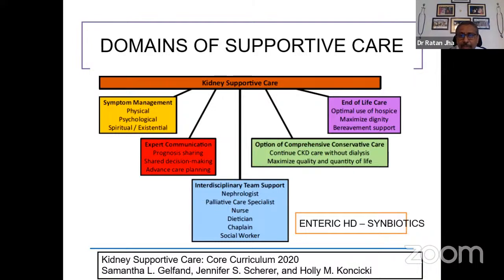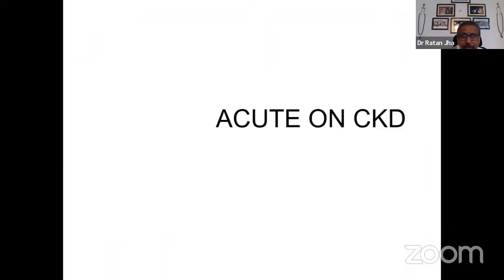Option of comprehensive conservative care can be discussed which can maximize the quality and quantity of life, and end of life care where an optimal use of hospice, maximize dignity and bereavement support should also be available where it is appropriate. There is a concept of using gut as a dialysis where symbiotics have come into picture, and that can be offered to people who do not want hemodialysis to be done at any cost.